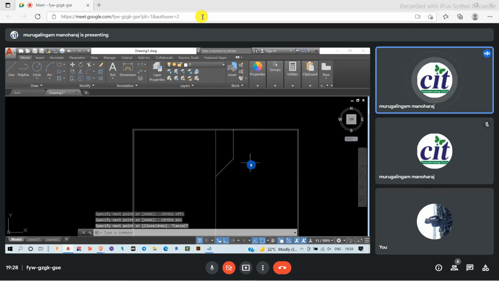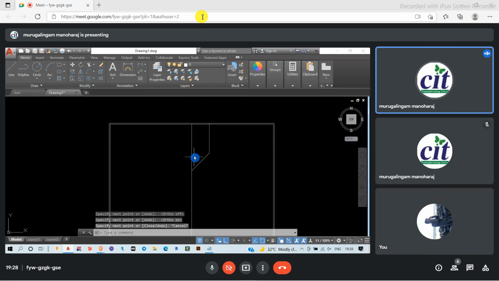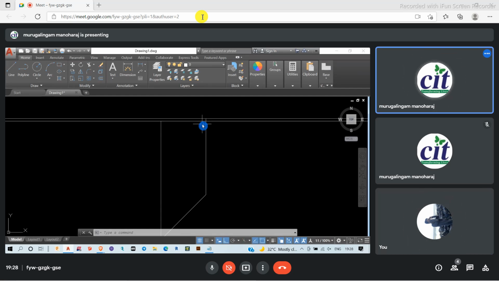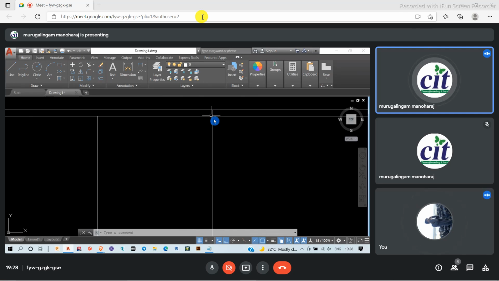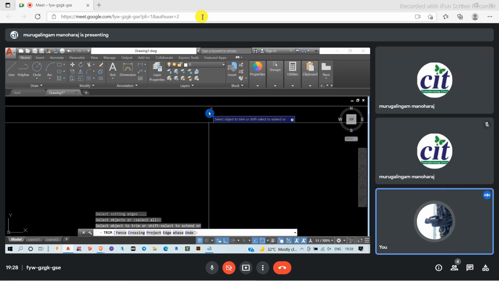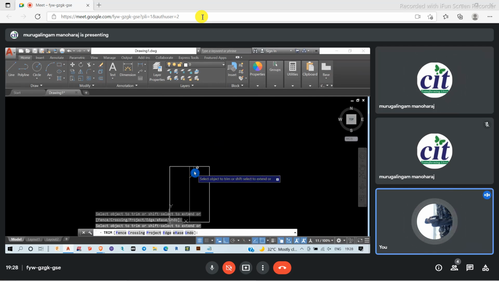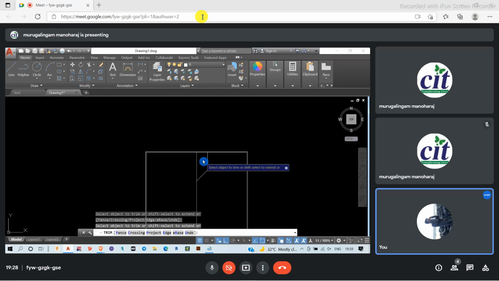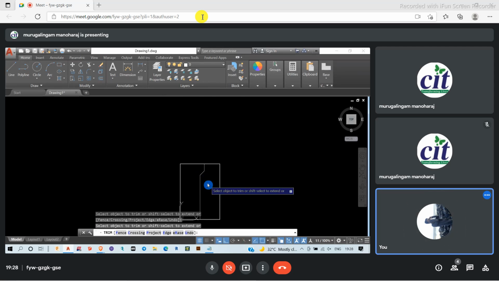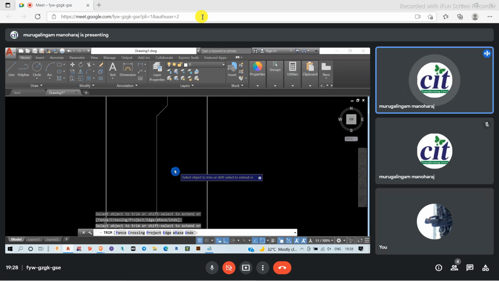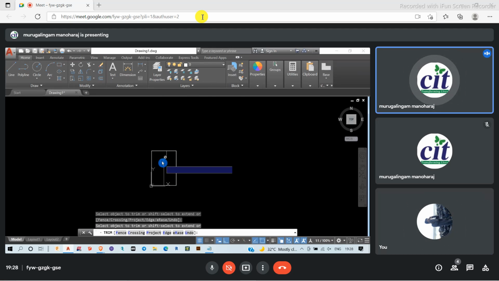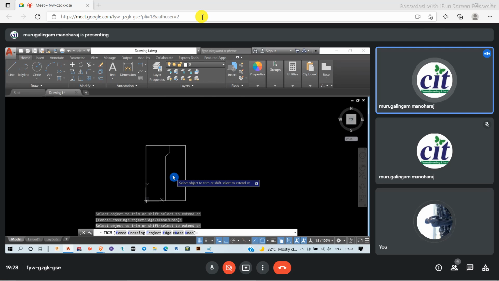So this is called my transverse reinforcement. What is happening here is that at this point I'm bending this portion to go like this, and I don't want to go up to this one, so I'm just trimming this particular portion. In the same way, I have to provide it in the opposite direction also.